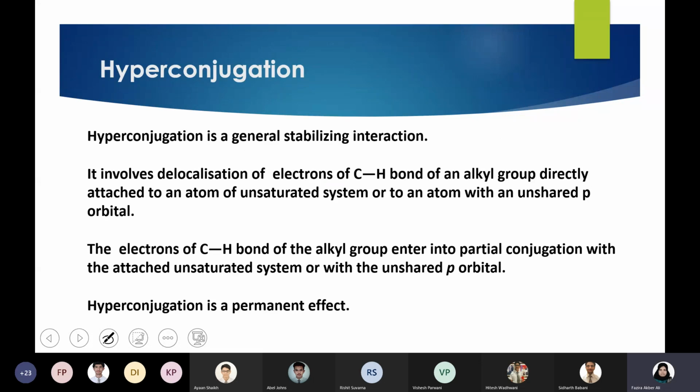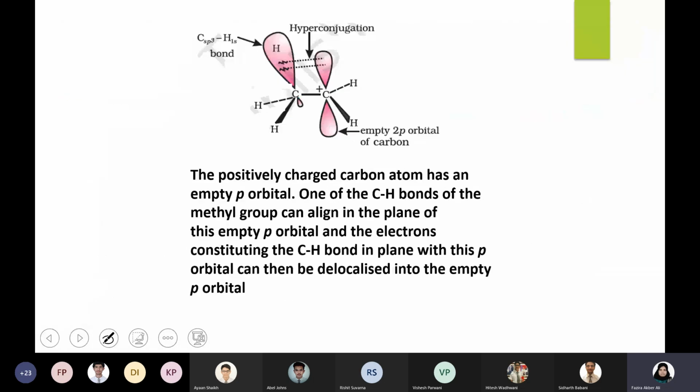Then the last and final one which we want to discuss is hyperconjugation. In order to understand hyperconjugation, let me explain by taking an example, then we'll come back to the definition. Okay. So we discussed carbocation in the beginning part of this chapter. So let's revise carbocation.